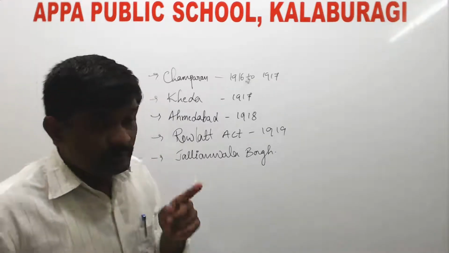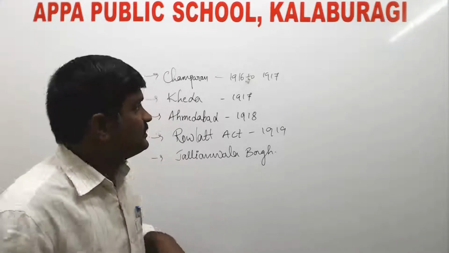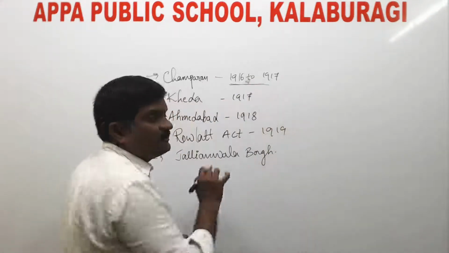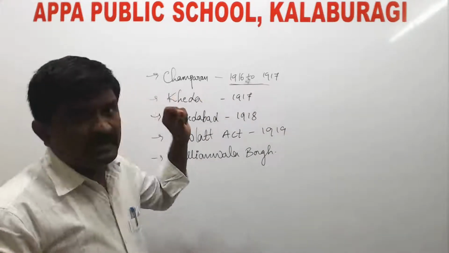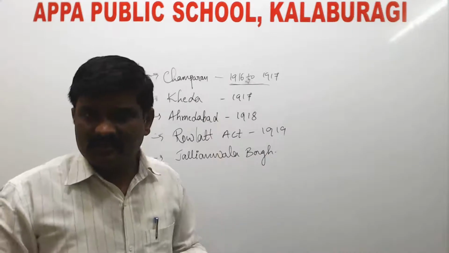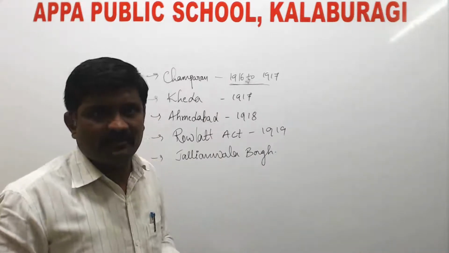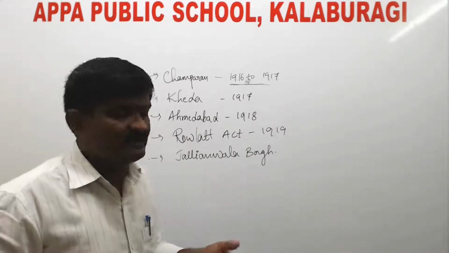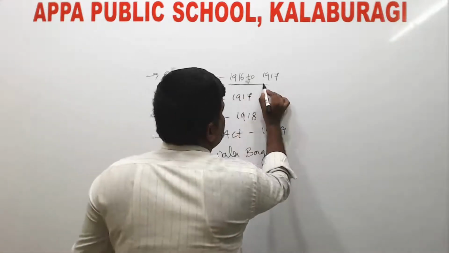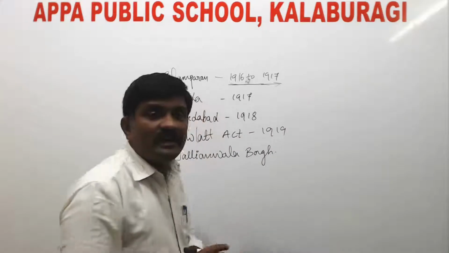As I told you, as per my knowledge, in the 2016, 17, 18 books, they gave 1916 as the year of the Champaran movement. Yesterday I clarified it by getting information from a social teacher of the CBSE board itself. Actually, the Champaran movement started in 1916 and ended in 1917.